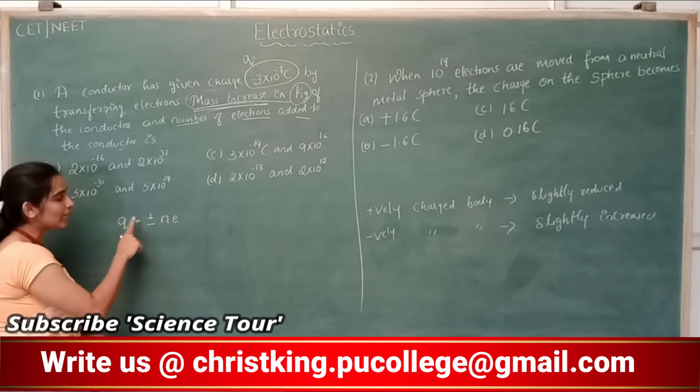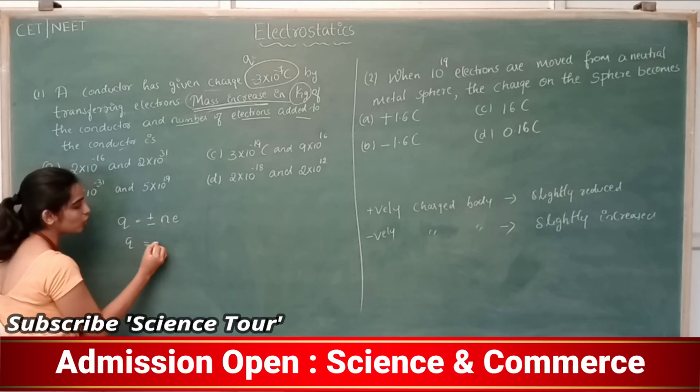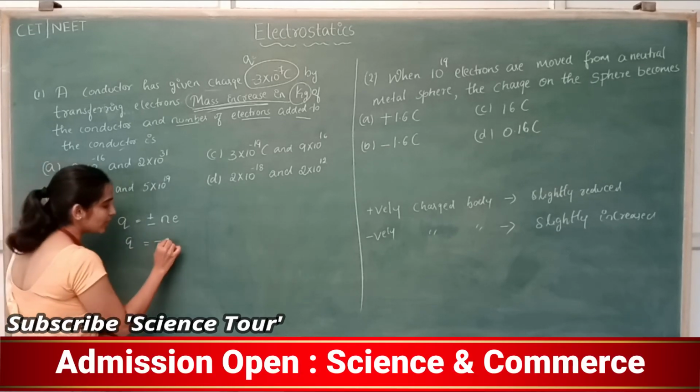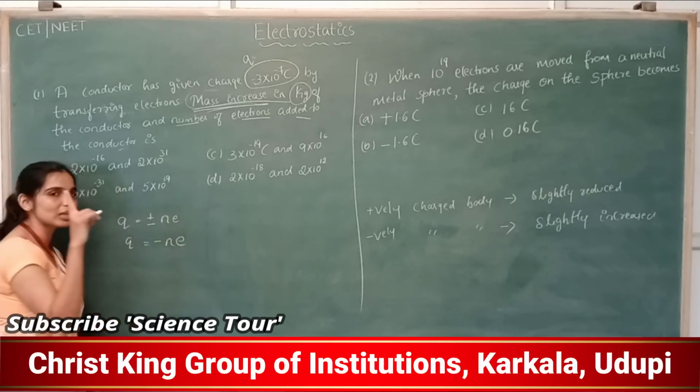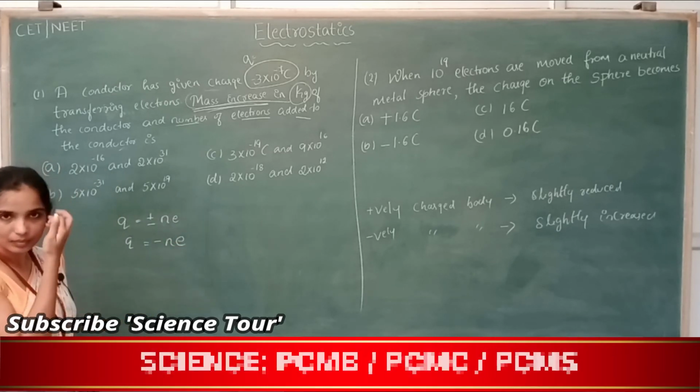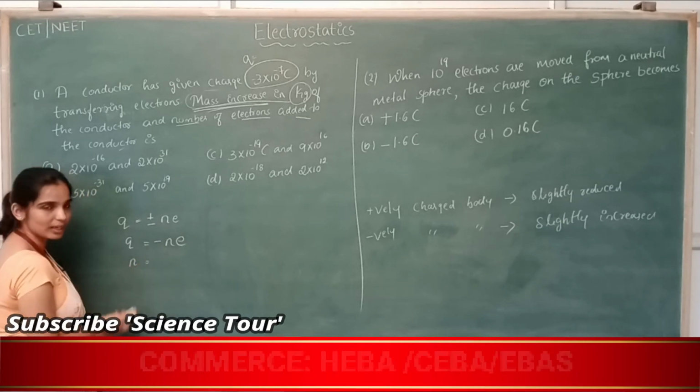Correct? Since electrons are added here, charge is equal to minus the number of electrons added to the conductor times the charge of each electron. So what is the number of electrons added to the conductor?